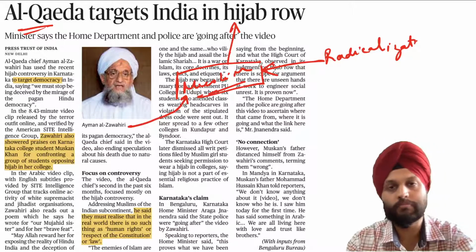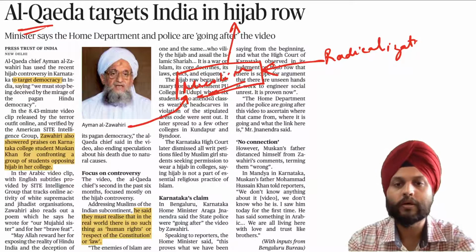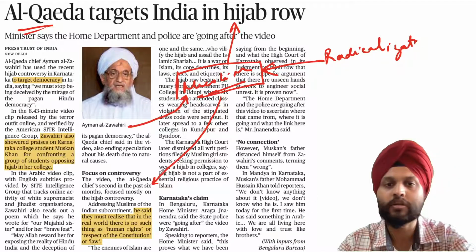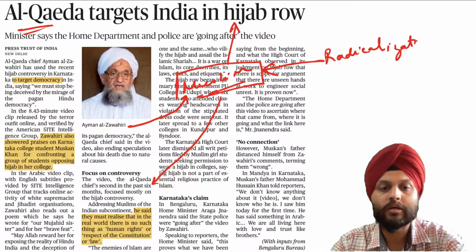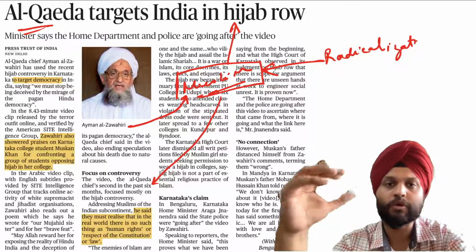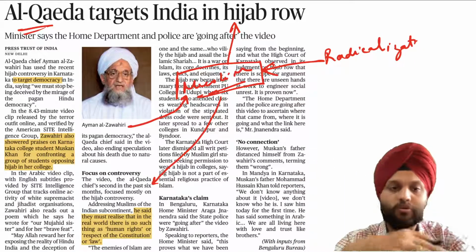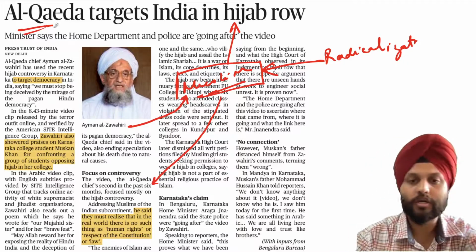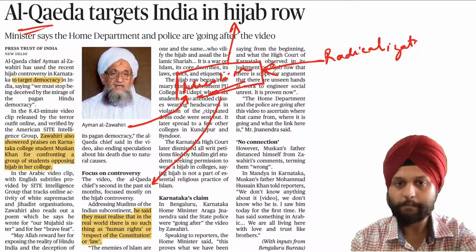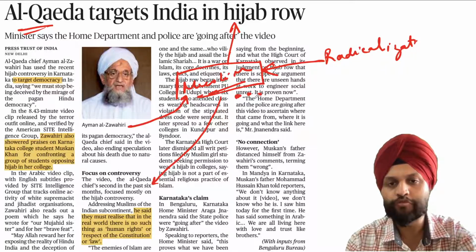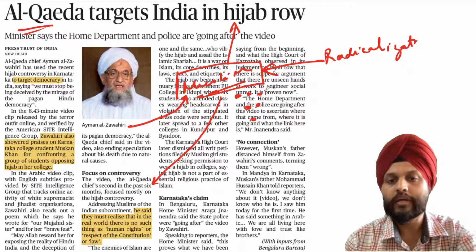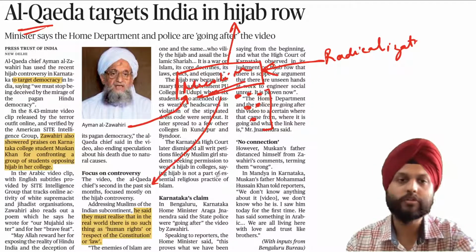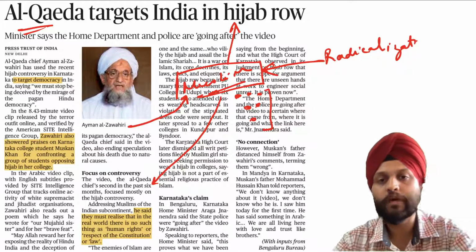He's trying to picture a particular community, saying that this authority is against you, and this polity will not look after you, and you have to look after yourself. By which means, we know this is a militant organization. From here it would try to filter out a few people, and they may join the ranks of militants. That is the basic way by which they function.